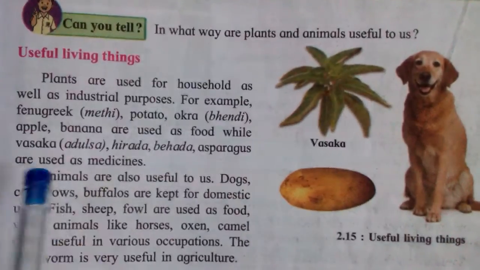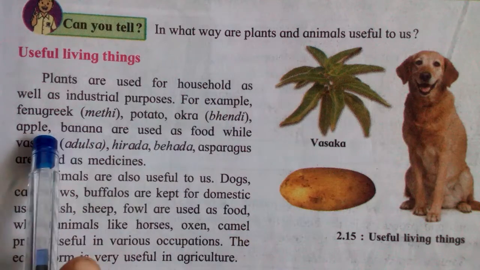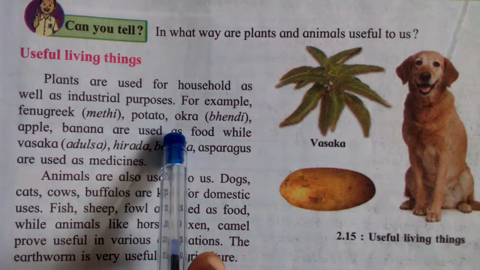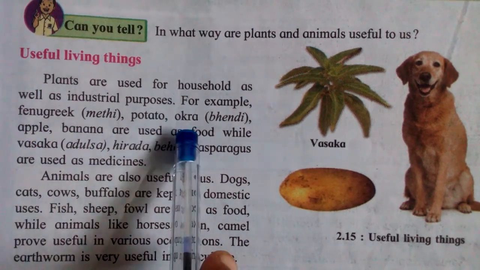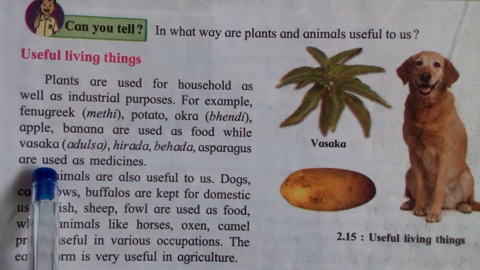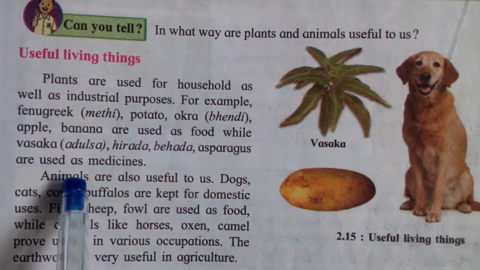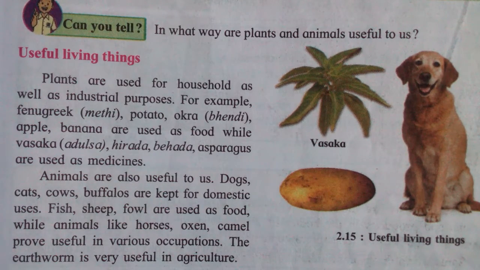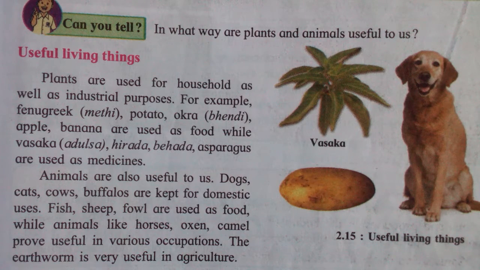See, useful living things. Plants are used for household as well as industrial purposes. For example, fenugreek, methi, potato, okra, bhendi, apple, banana. This is the botanical name. Apple and banana are used as food, while vasaka, arusa, hirada, beheda, and asparagus are used as medicine. Some plants are used for medicinal purposes, and some fruits and vegetables we use as food.